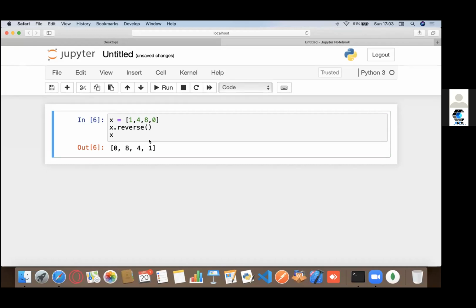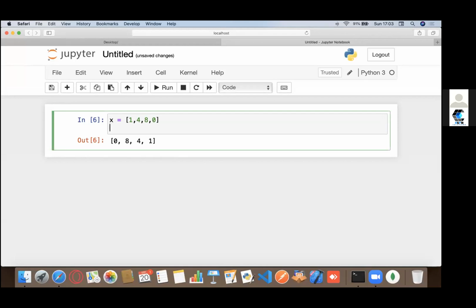How does 4 come in array of 2? 4 doesn't come in array of 2, right? I guess 4 came in the first position, because this right here is index 0. For you it might be the first index, but according to my computer, or according to Python, counting always starts from 0. So this is the 0th index, this is the first index, this is the second index, and this is the third index.